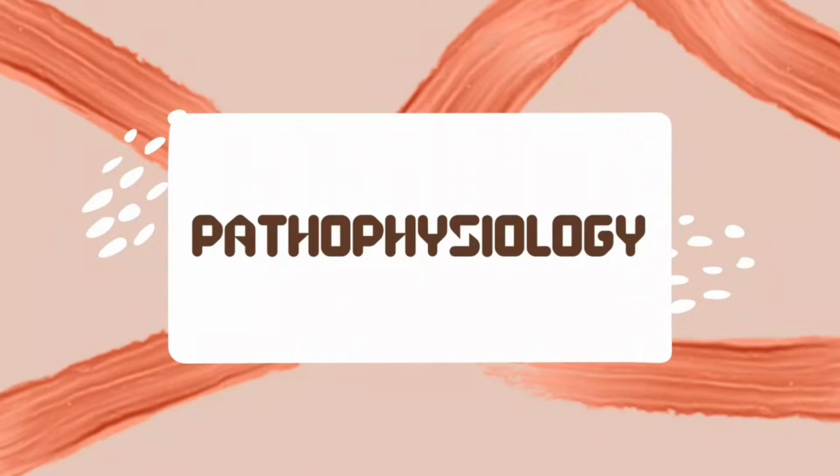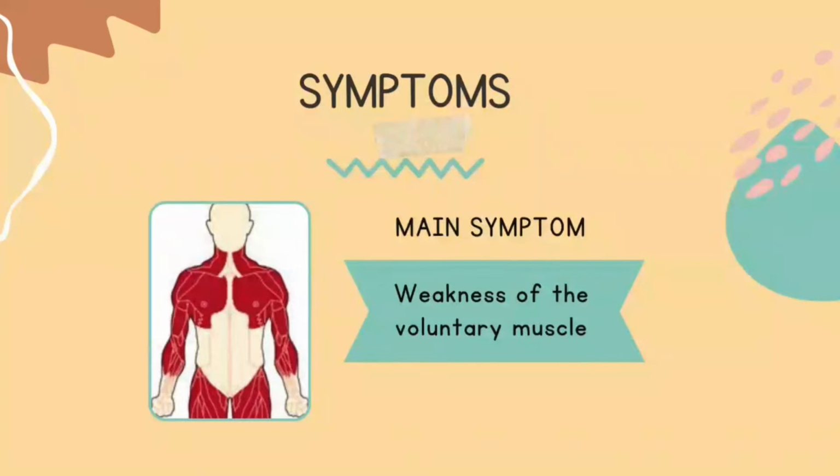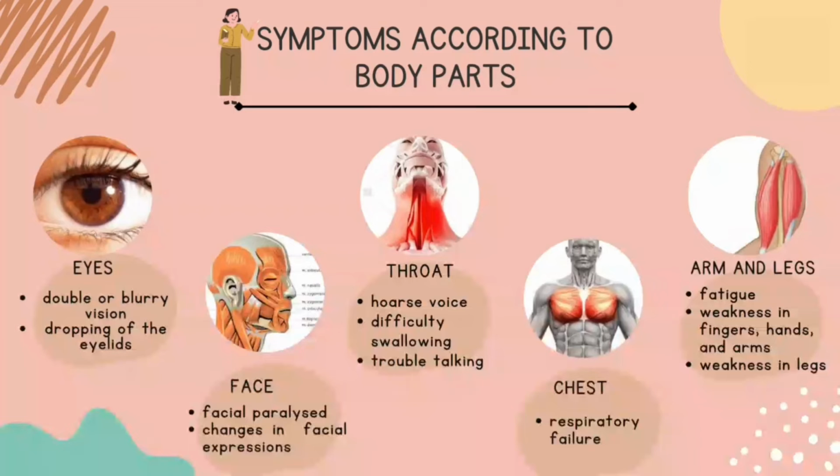Now, let's take a look at pathophysiology. Firstly is symptoms of myasthenia gravis. The main symptom of this disease is weakness of the voluntary muscle. Voluntary muscle is the muscle that can be controlled by ourselves. Moreover, the failure of muscle to contract usually happens because muscle does not respond to nerve impulse and this causes weakness. Next is the symptoms according to the body parts, which are eyes, face, throat, chest, arms and legs.